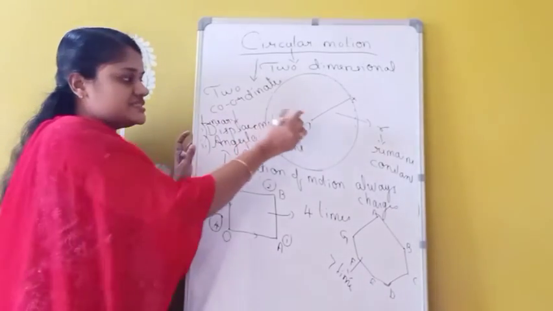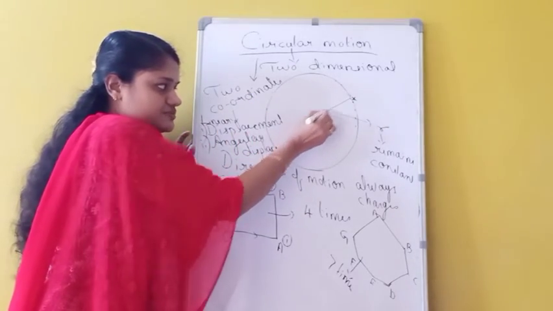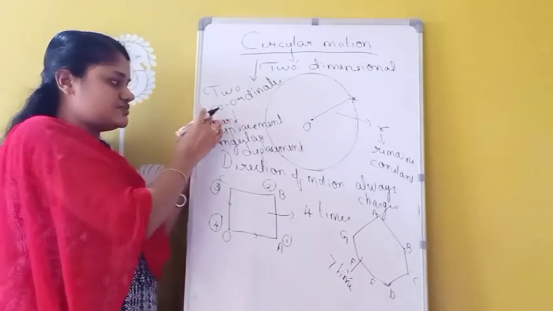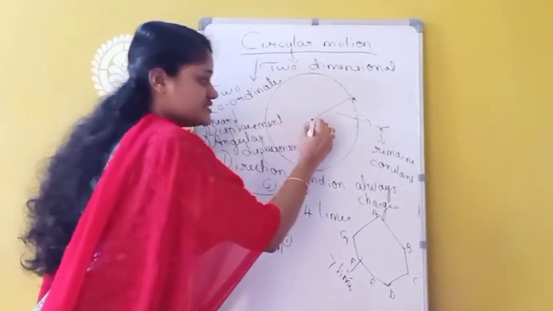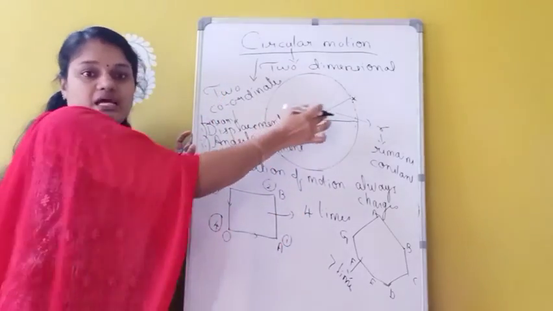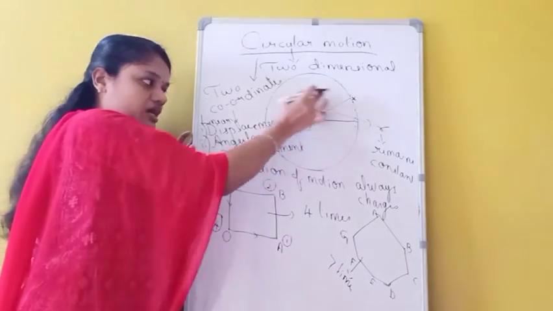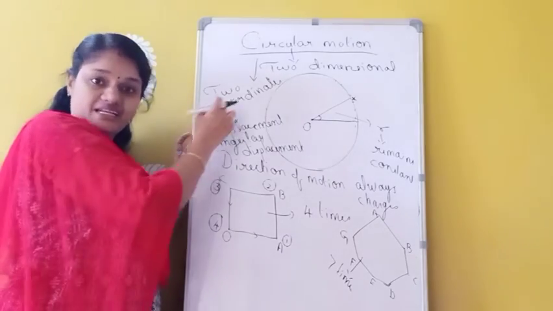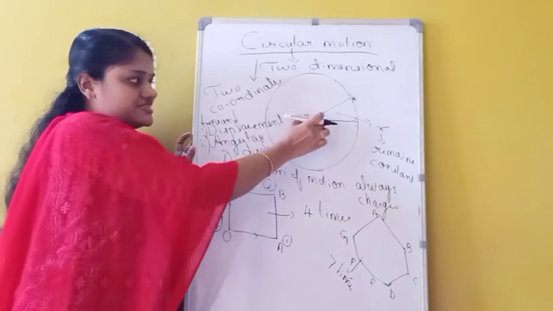Linear displacement. That means here, suppose the particle is somewhere here. This is the origin and this much distance can be called linear displacement. So in order to represent linear displacement, we need 1 coordinate. Another one is for angular displacement. Suppose this is the initial condition. How much angle-wise it is displacing, that we have to represent using angular displacement. So in order to represent a particle in circular motion, we need 2 coordinates. One for representing linear displacement, another one for angular displacement. And how will you represent this linear displacement?